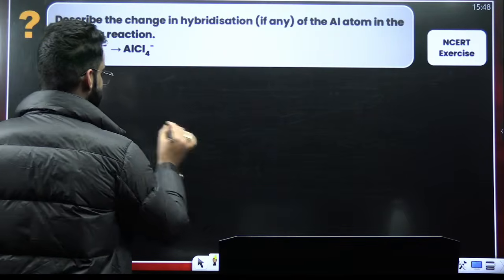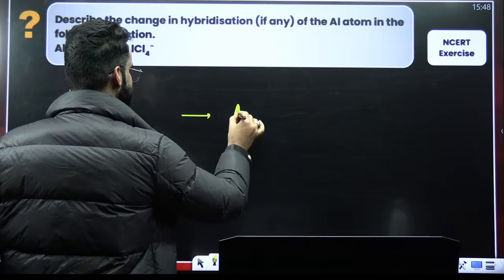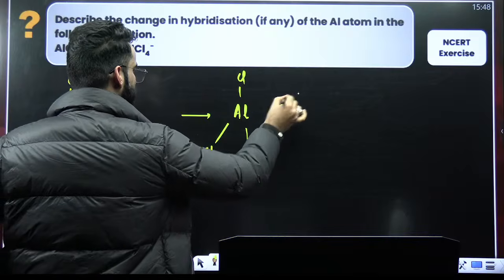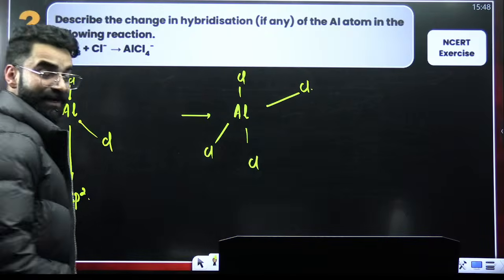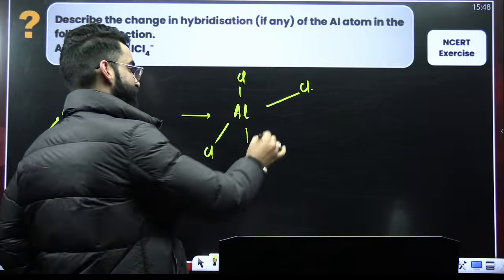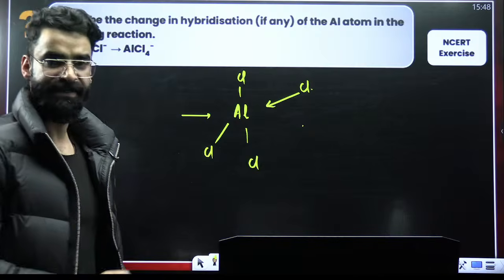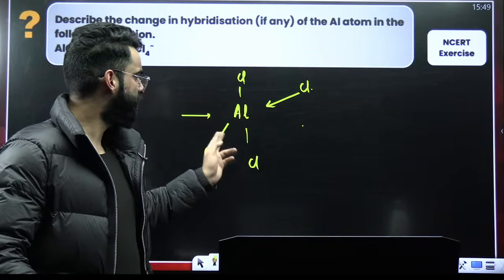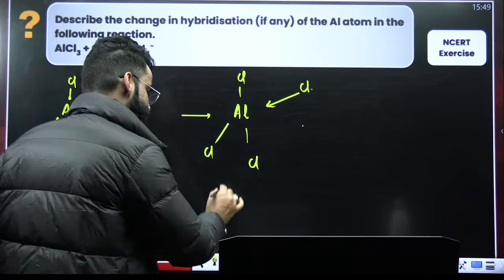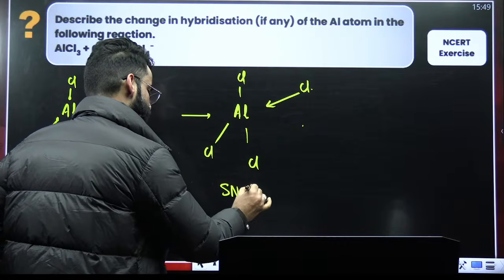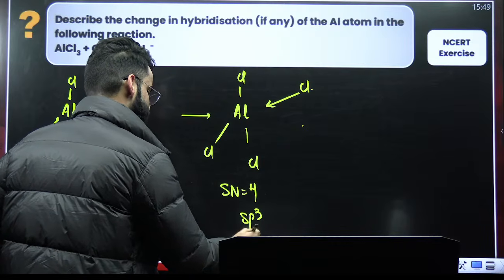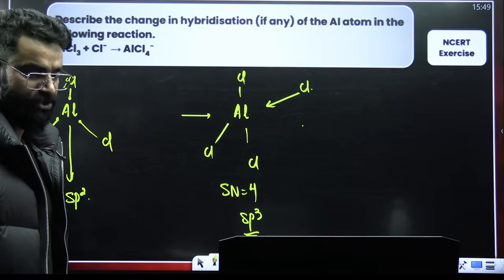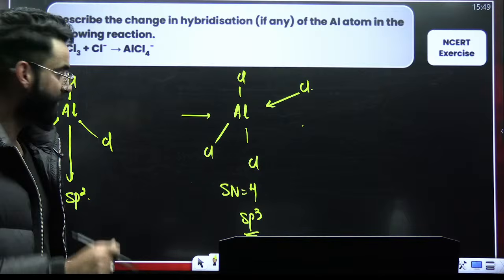Now you are giving one Cl negative to it. So what do we get? We get AlCl4 negative, right? So what has happened exactly? A coordinate bond formation has taken place. Now a coordinate bond is a type of covalent bond only. So 1, 2, 3, 4 sigma bonds. Steric number is equal to 4. Steric number 4 means sp3 hybridization. So basically aluminum is going from sp2 to sp3 here, right?